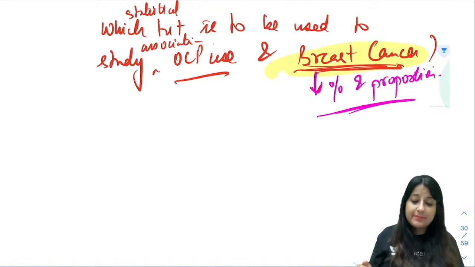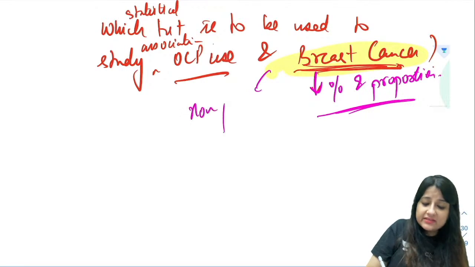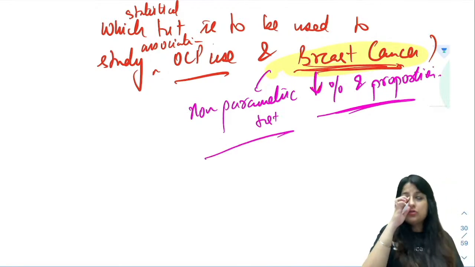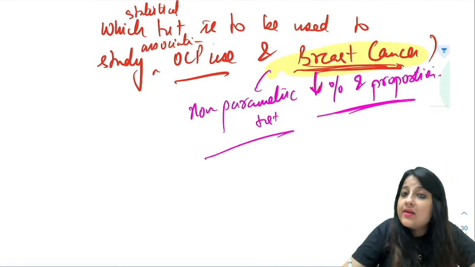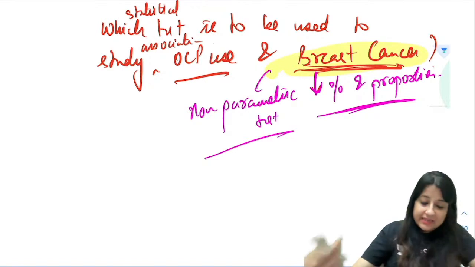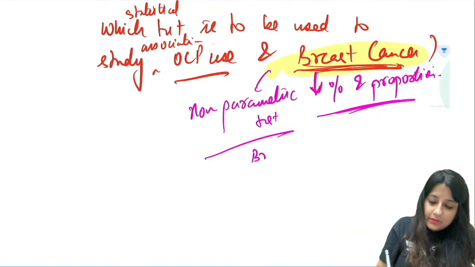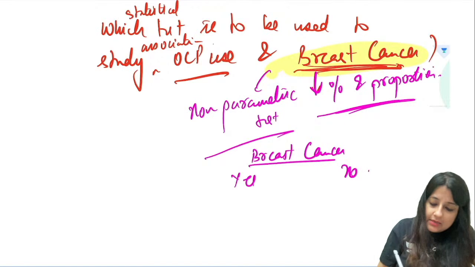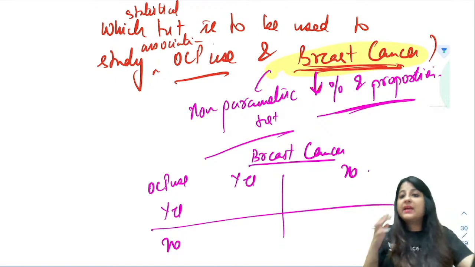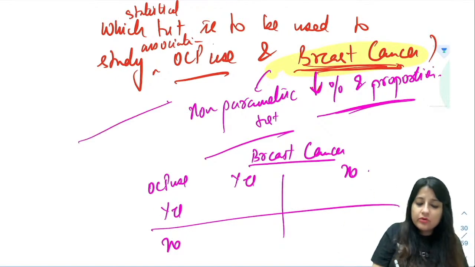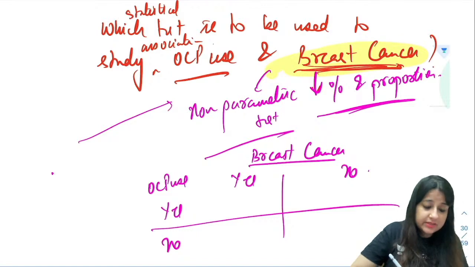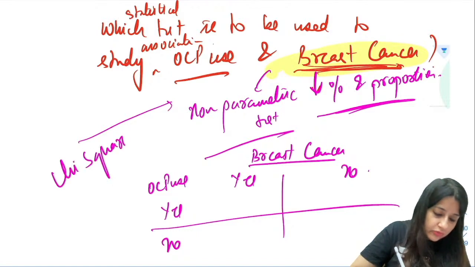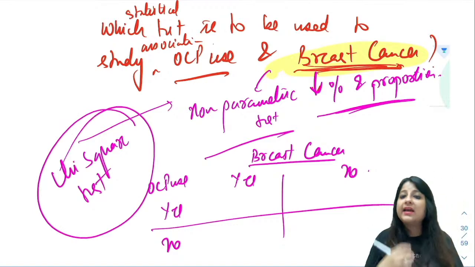And when we have to compare percentage and proportion, we know it is a non-parametric test. The most commonly used non-parametric test is the chi-square test. Here we can make it into two groups. See, for breast cancer it is yes or no, and for OCPUs it is yes or no, so it becomes a 2x2 group. For a 2x2 group comparing percentages and proportions, the test most commonly used is the chi-square test.